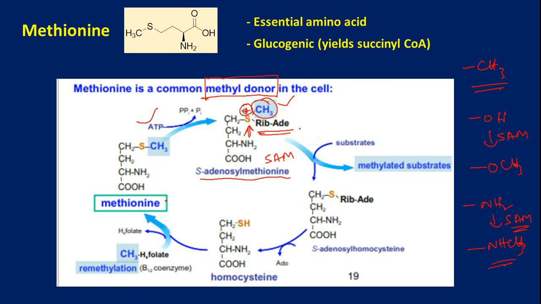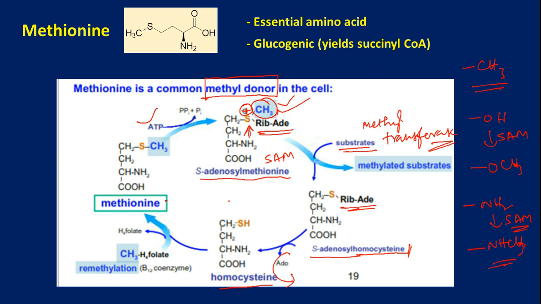So in that way the methyl group is in a very active situation and it can participate in biochemical reactions. When it reacts with a substrate in the presence of methyl transferase enzymes, the SAM will donate the methyl group and then it will become S-adenosyl homocysteine. Then it gets hydrolyzed so that the adenosine unit is eliminated and now here you have homocysteine.